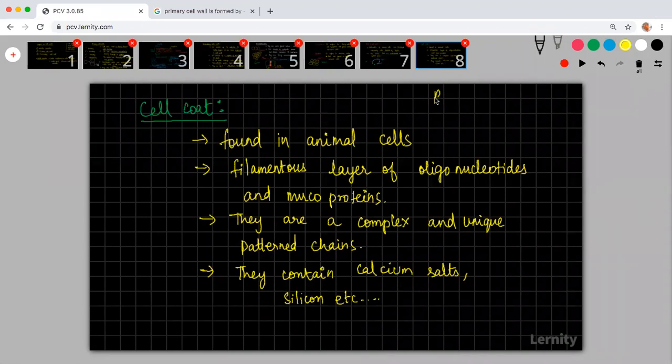What is their role? It helps in cell recognition. And the second role is that it protects the plasma membrane.